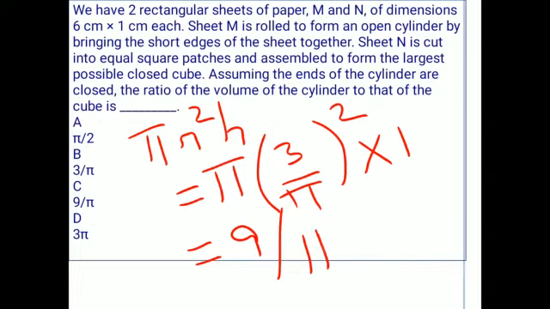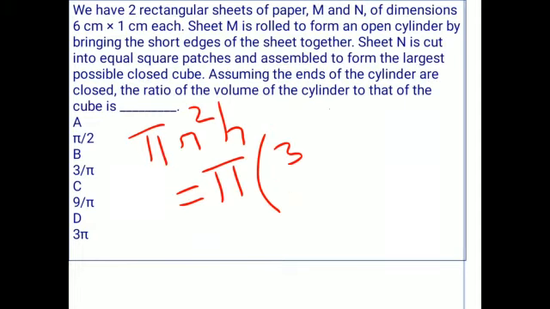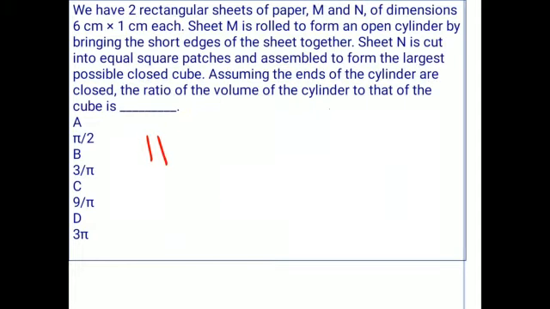From the given question, the second sheet, that means N, is rolled into a cube of size 1, with equal square patches. That means equal sized patches, that is 1 centimeter each.